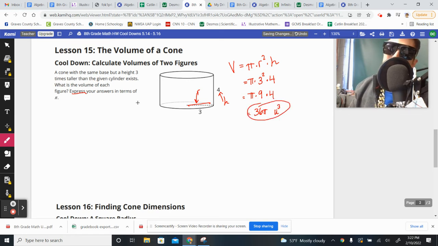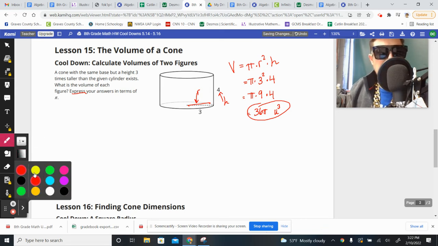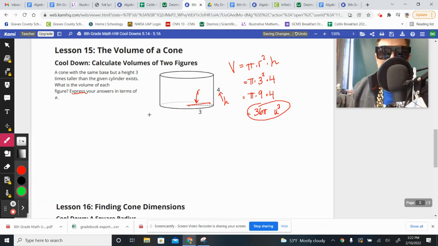Now, we also have a cone that shares the same shape on the base, same size, shape, the circle as the cylinder does. So I'm going to try to replicate it as best as I can. So this is like the same as that right there. Now, its height is different though. It's not 4 units tall, it's 3 times taller.